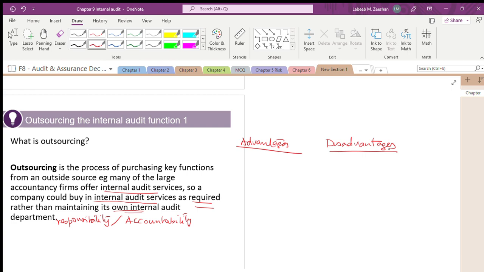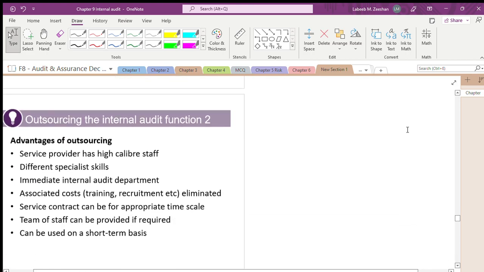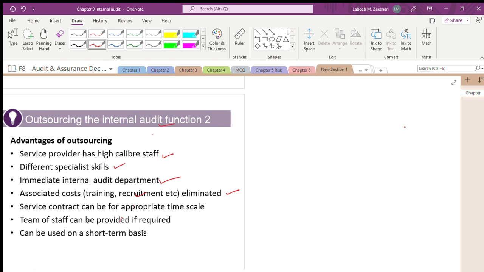So we have the advantages and the disadvantages. What are the advantages? You will get a very high caliber staff with specialist skills. You can set up an internal audit department. There is no recruitment or training cost because you are hiring people from outside.